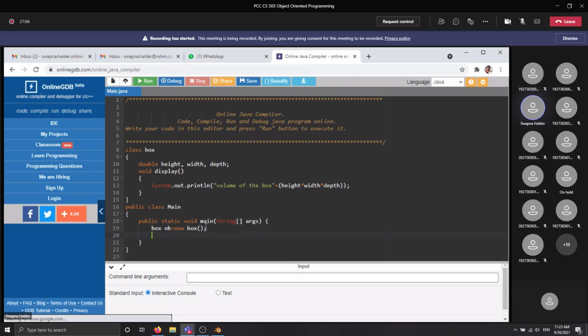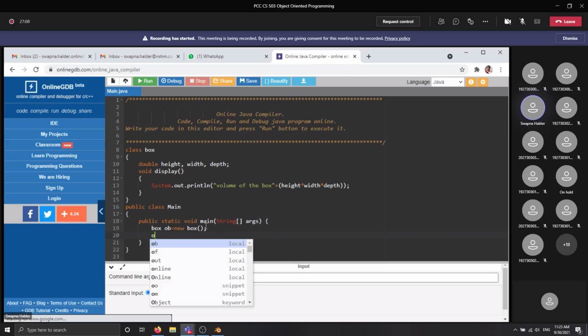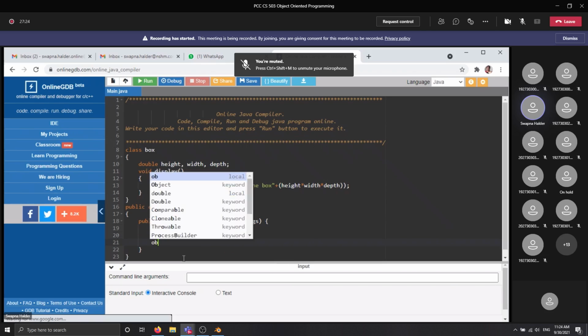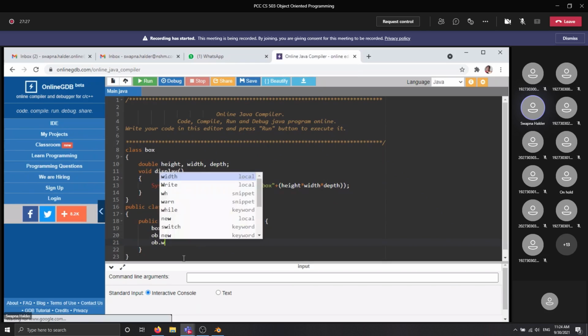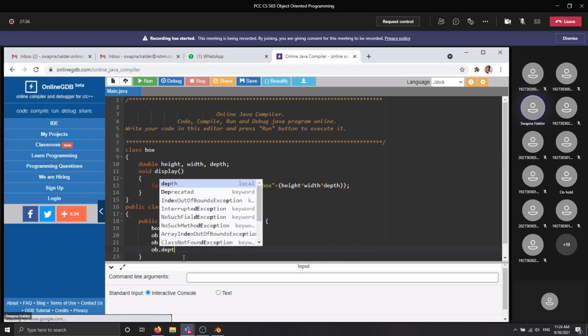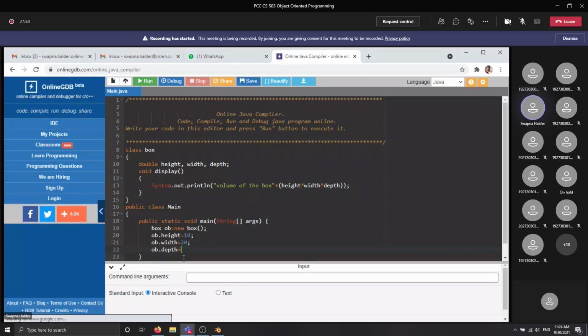After that, what do you have to do? You have to assign a value to each and every class member through this object. That means you need to write height equal to, say, 10, width equal to 20, depth equal to say 30.